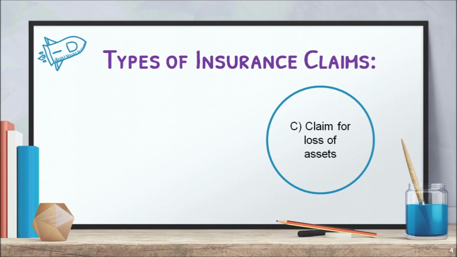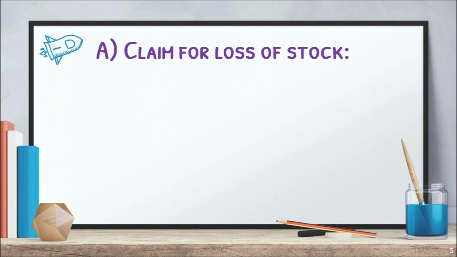So first of all we will see claim for loss of stock. When a fixed asset is destroyed, the calculation of loss is very simple. The value of such assets on the date of fire can be ascertained from the various books of accounts of the business, because most businessmen usually maintain proper records for fixed assets. But what about the stock? It is a very complicated process.